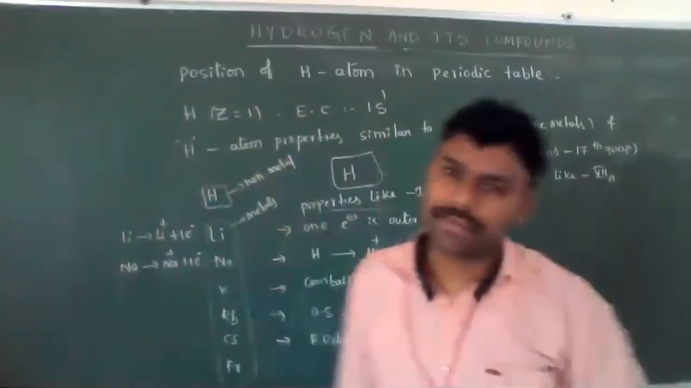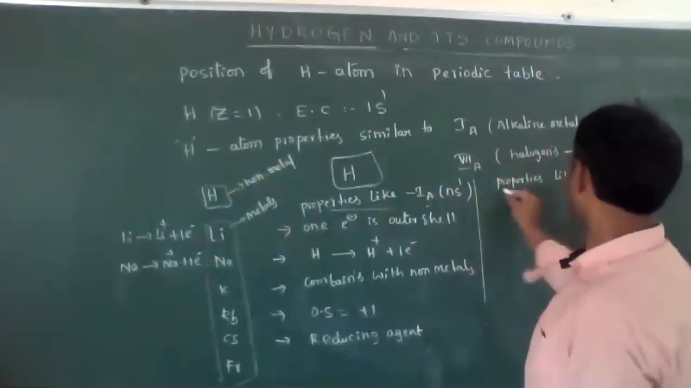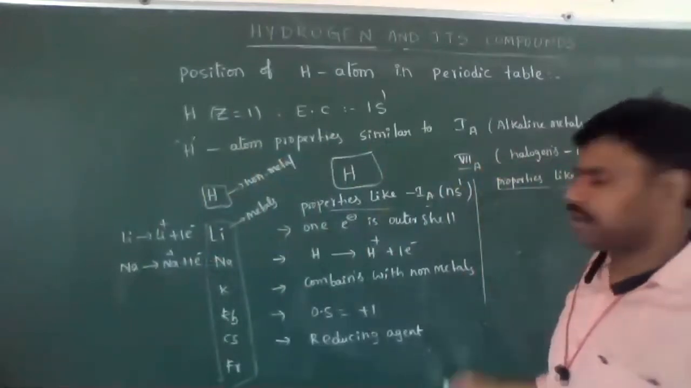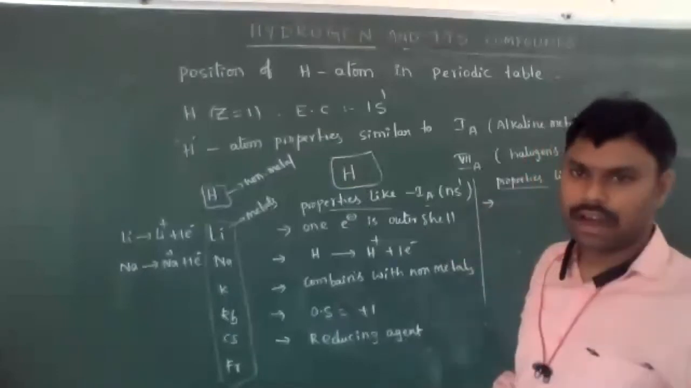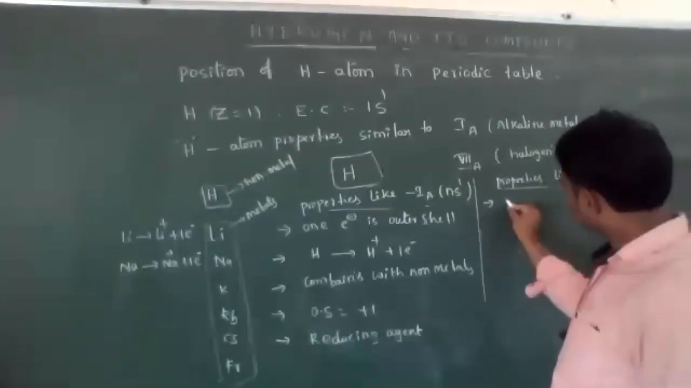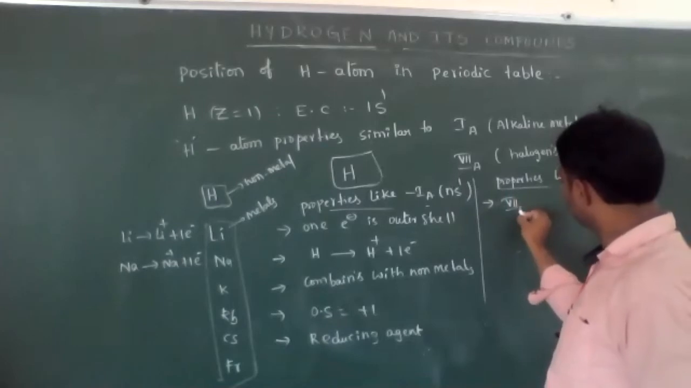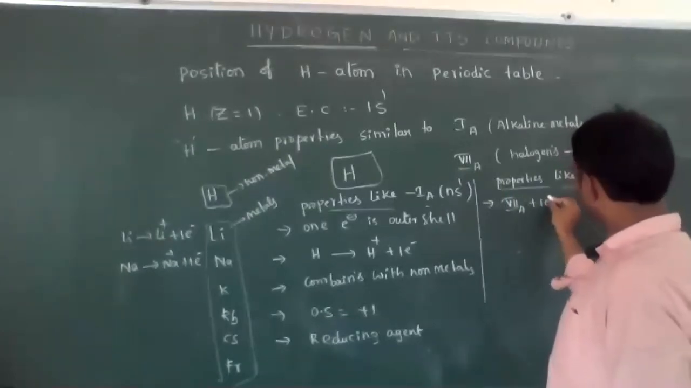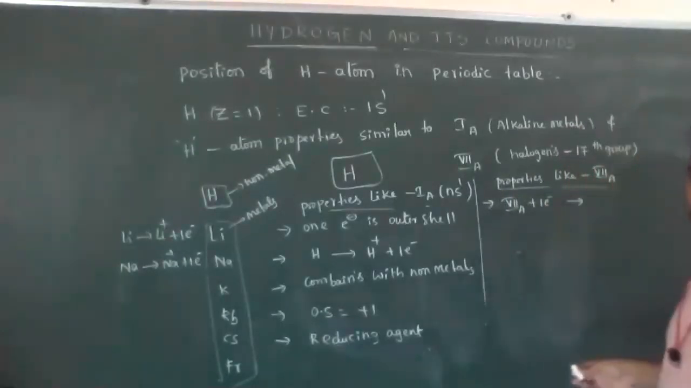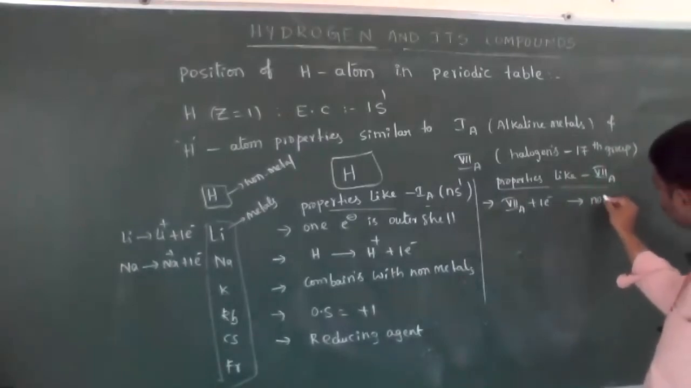But some other properties also support that hydrogen atom is placed in 7th A group elements. What are the properties? Now if you observe the 7th A group elements, they accept one electron to form noble gas electronic configuration.